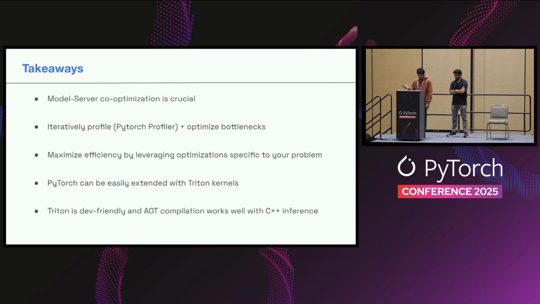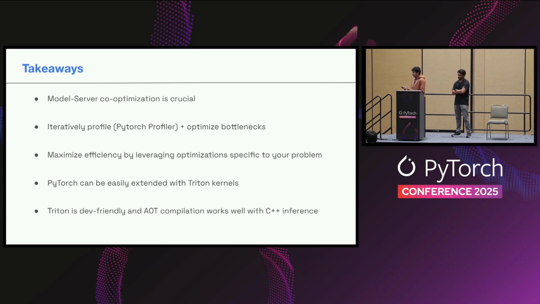So what are the takeaways from this? The first is that model server co-optimization is crucial. Our optimizations targeted both of them, and this was really helpful for stacking all these gains together. And second, in terms of finding these bottlenecks, we used the PyTorch profiler to iteratively profile and find these bottlenecks in the model.